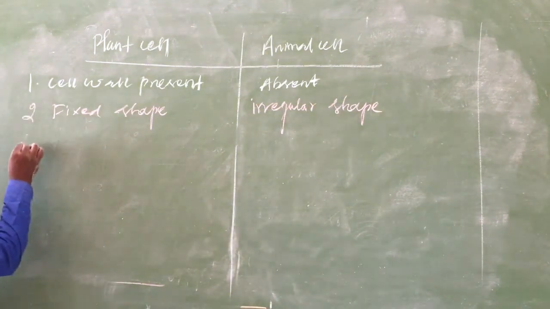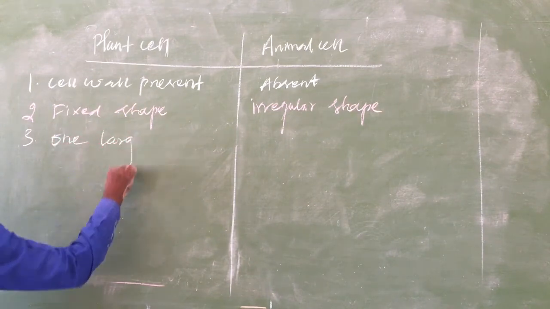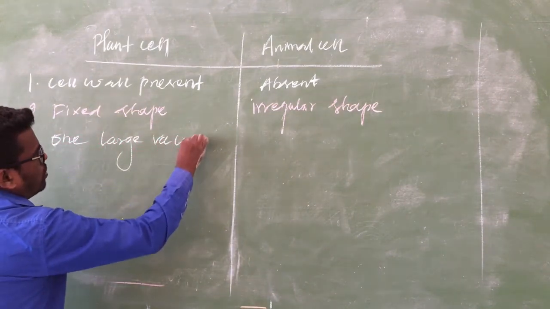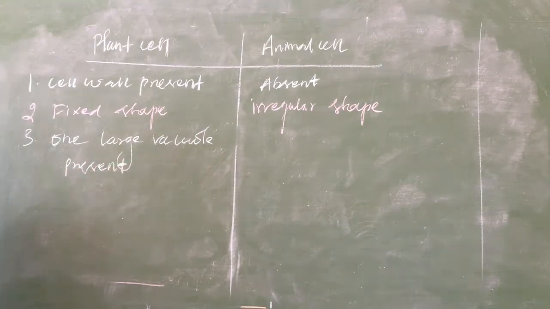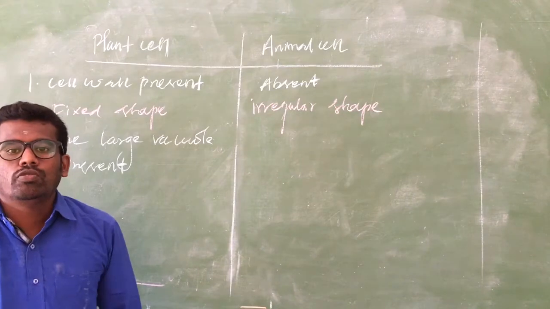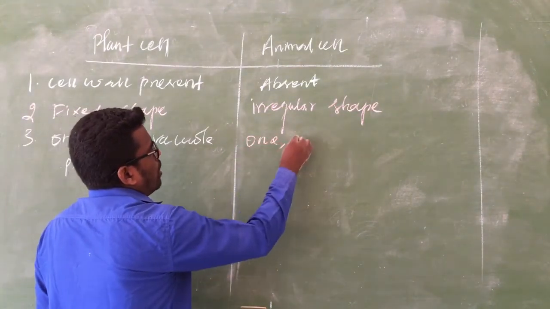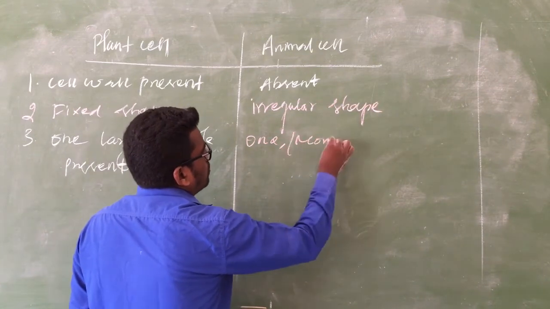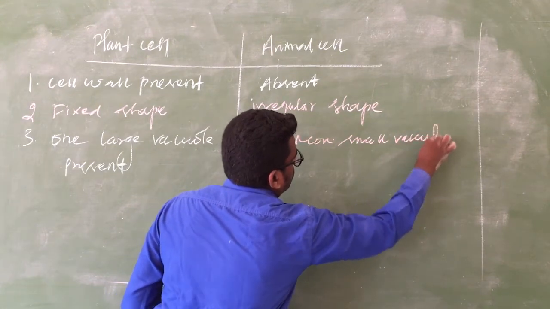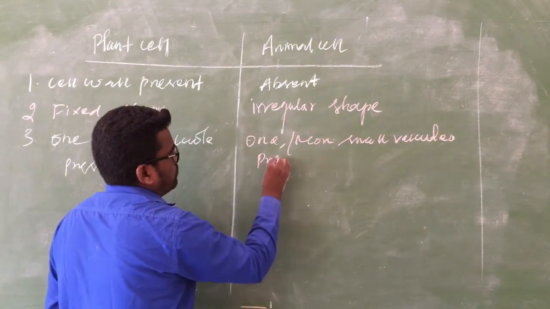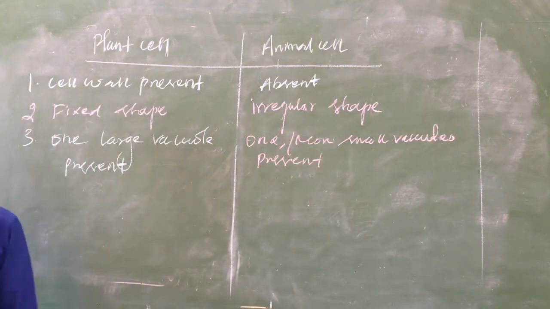Here, one large vacuole is present in the plant cell. Here, one or more small vacuoles are present in the animal cell.